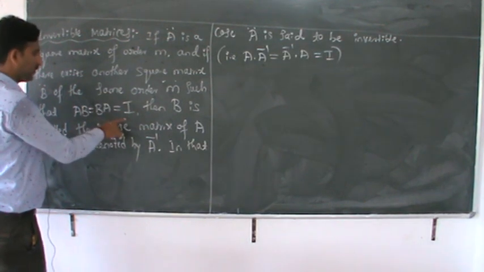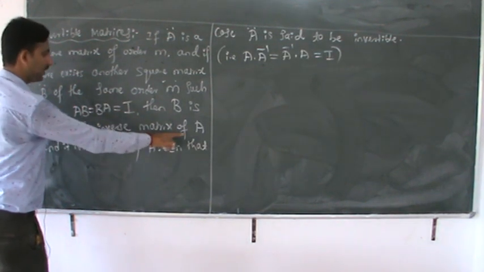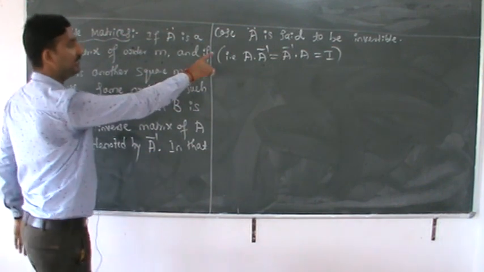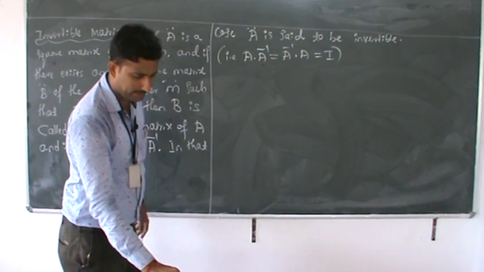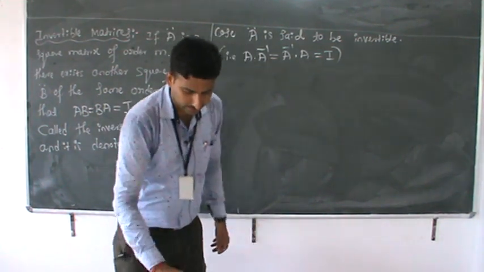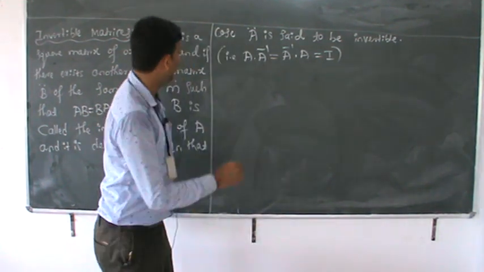Correct? AB is equal to BA is equal to I. Then B is called the inverse matrix of capital A and it is denoted by A inverse. In that case, A is said to be invertible. Then we are going to take some examples. Correct? Examples we will take.